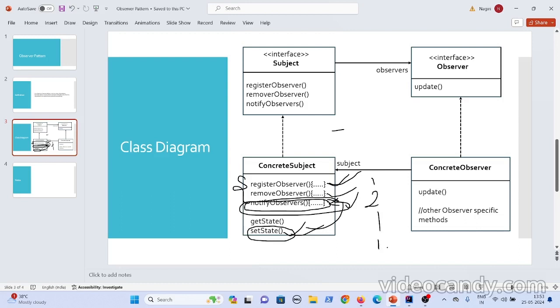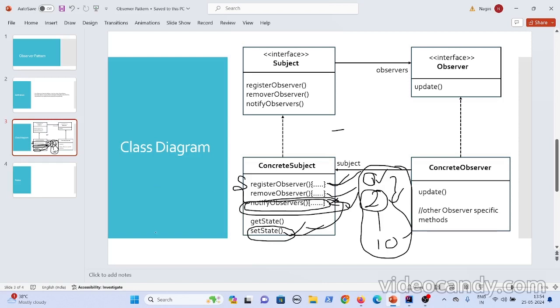It goes to the first observer, and this observer says, you invoke this method on me, then I'll get notified. The second observer might say, you invoke some other method on me. If there is no uniform method that should be invoked on the observers, you can't do this logic, because in future a new observer can come and say, you invoke another method on me.